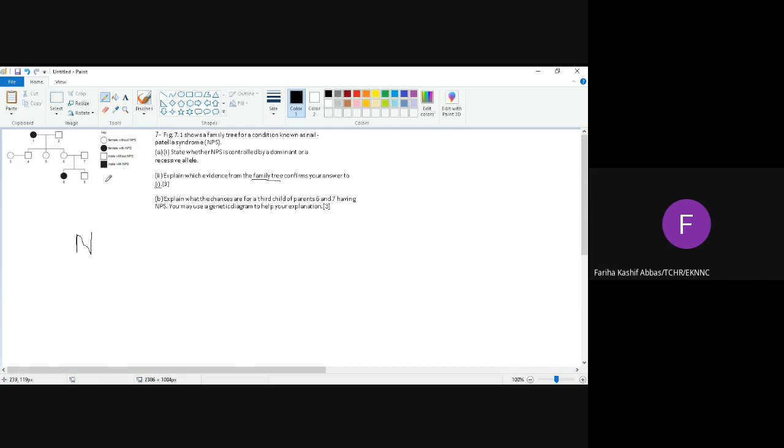Because the number of NPS offspring is very low, that's why it is controlled by a recessive allele. Fine, but it's not the right way to give the answer. It's not a confirmed answer. It's not a 100% answer. How can you say for sure that yes, it's a recessive allele? Because I can see this, I can see that. How could you reach the answer?